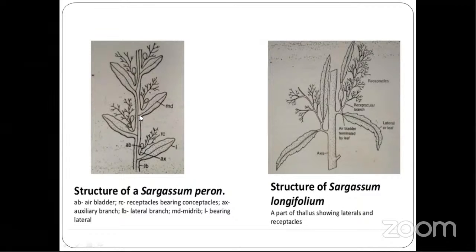Then MD, this is a midrib. I told you leaf is entire with one single midrib. Then this is a bearing lateral, this is a lateral branch. Now here is the structure of Sargassum longifolium. This is the main axis. Then this is an air bladder which is terminated by a leaf. Then this is a lateral or a leaf. Then this is the receptacular branch, and these are fertile receptacles which have conceptacles.